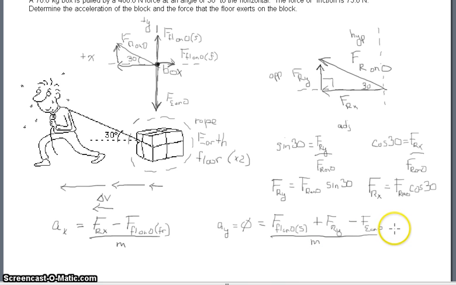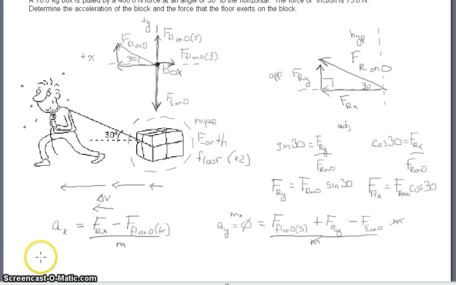If I multiply m through both sides, the m here will divide out with the m there, and m times 0 is 0. So it's going to be 0 is equal to the force of the floor, which is the surface, plus the force of the rope in the y direction minus the force of the earth.